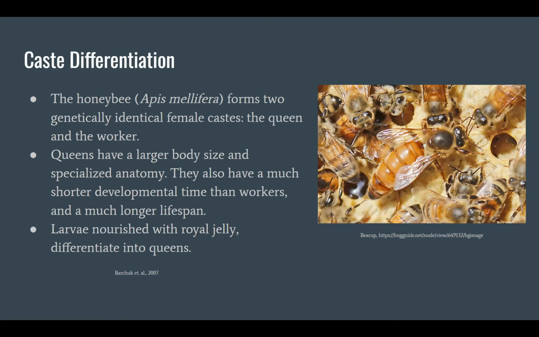They also have a much shorter developmental time than workers, as well as a much longer lifespan. This makes sense, as queens are responsible for laying thousands of eggs, while workers rear young larvae and gather nectar. When larvae are nourished with royal jelly, which is secreted by workers, they differentiate into queens. Royal jelly contains specific factors that determine caste differentiation, but the exact components and their corresponding mechanisms were previously unidentified.